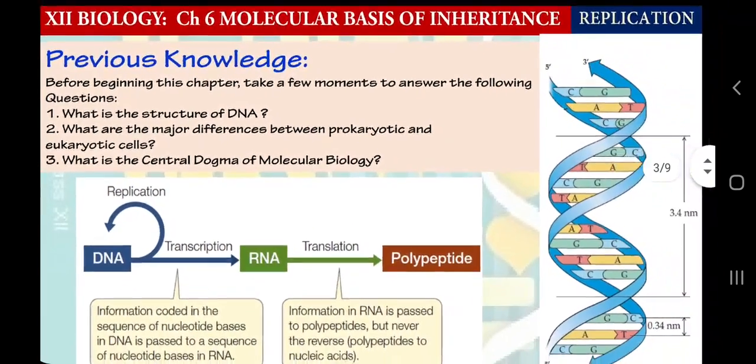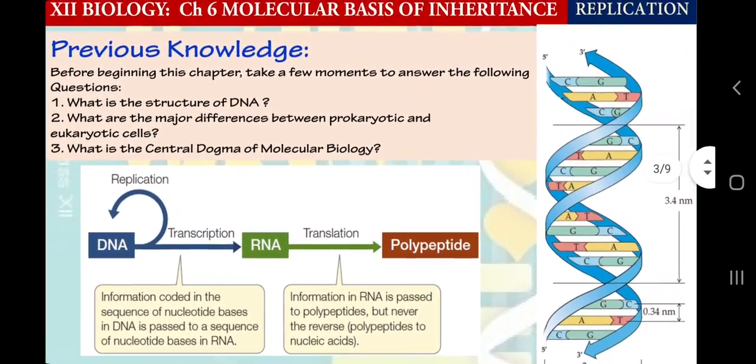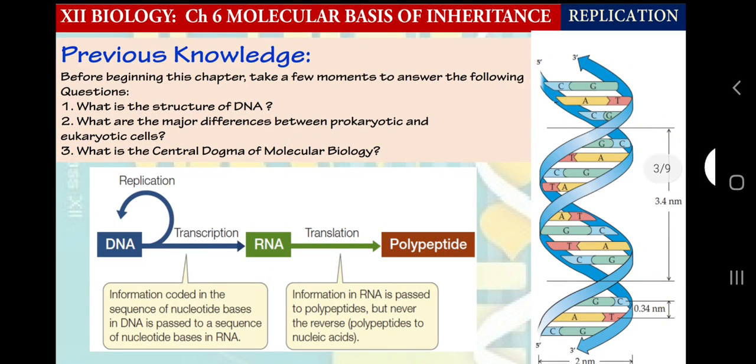As always, I mention what previous knowledge we need to study any topic, because in chapter number 6, or any topic in biology, we need some previous understanding of concepts. So for understanding this topic we need the understanding of the structure of DNA as always, and the awareness about the prokaryotic cells and the eukaryotic cells, the basic understanding from class 9th only.